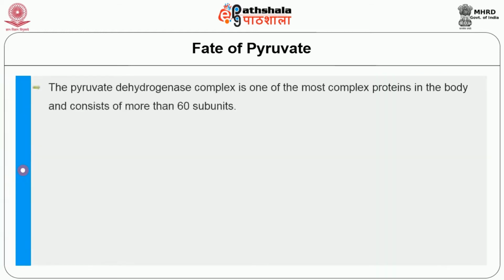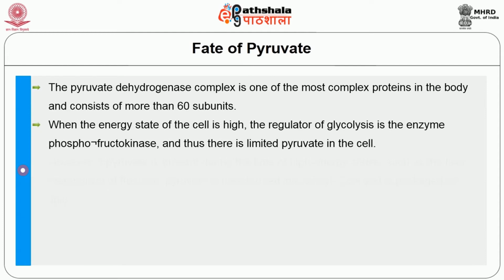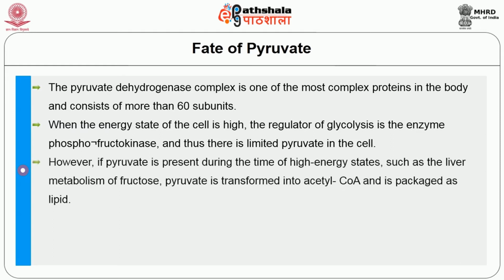The pyruvate dehydrogenase complex is one of the most complex proteins in the body and consists of more than 60 subunits. When the energy state of the cell is high, the regulator of glycolysis is the enzyme phosphofructokinase, and thus there is limited pyruvate in the cell. However, if pyruvate is present during high energy states, such as in the liver metabolism of fructose, pyruvate is transformed into acetyl-CoA and is packed as lipid.